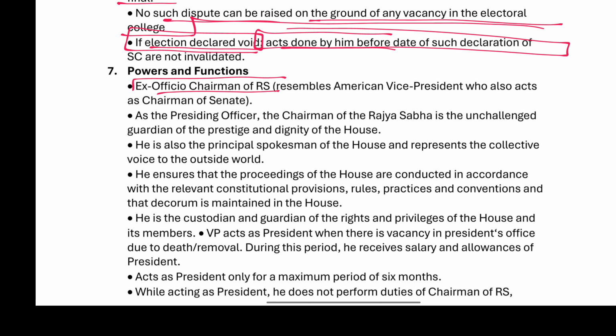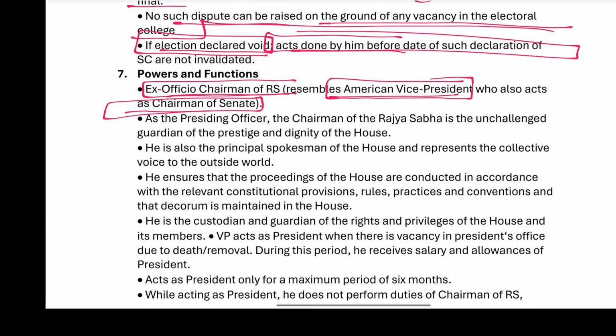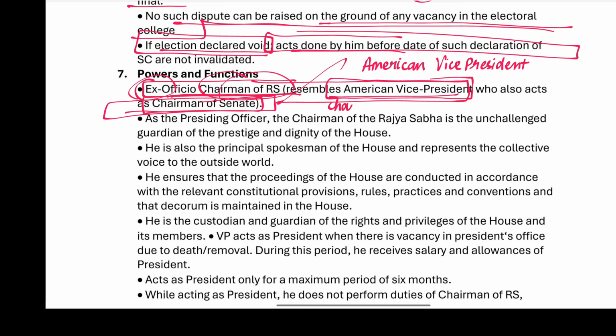Ex officio chairman of the Rajya Sabha. He resembles the American vice president who acts as the chairman of the Senate. So he is the ex officio chairman of the Rajya Sabha and it resembles the American vice president, right? He is the chairman of the Rajya Sabha as the American vice president is the chairman of the Senate.